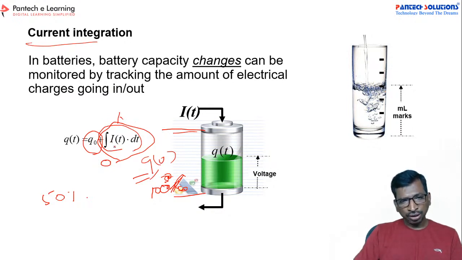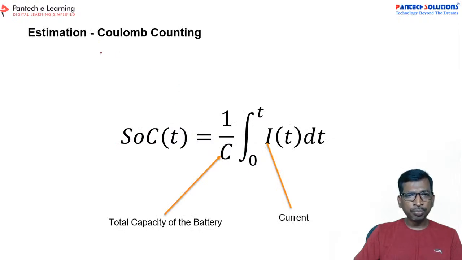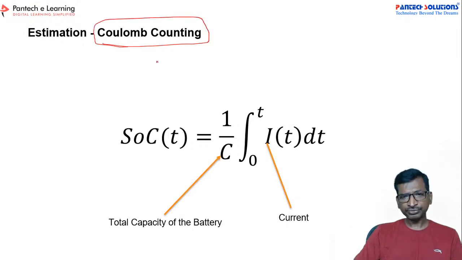In that case you have to give the discharging current and the time difference dT. If you apply these 2 values, then you can calculate the SOC. For that we are going to use the Coulomb counting method. This is the very generalized, very basic method to measure the SOC, the Coulomb count method, right?